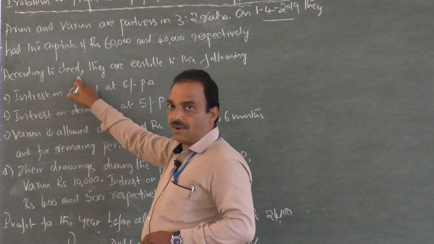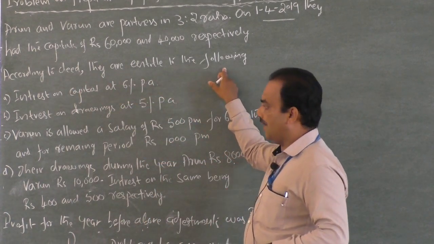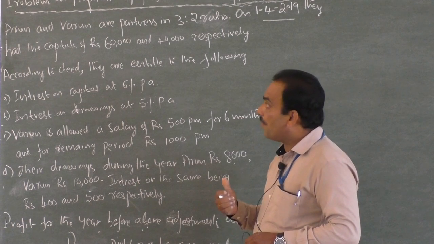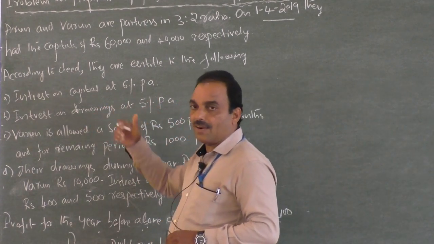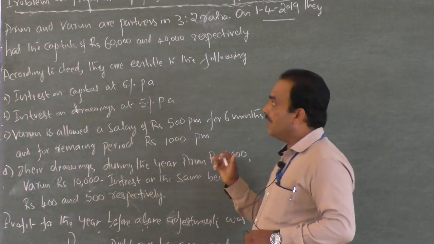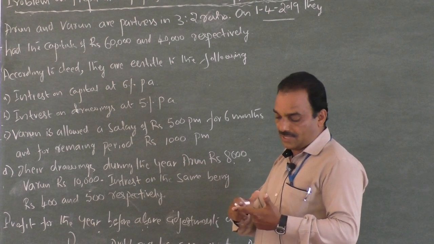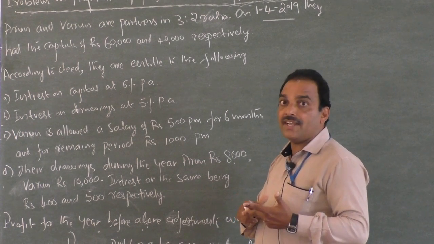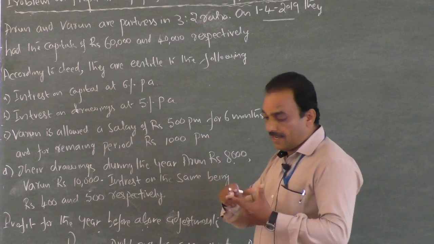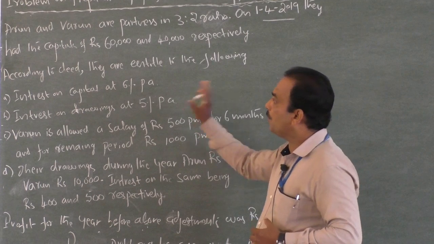According to the deed, according to their agreement which is in writing, they are entitled to the following. There is an agreement among them as below. Being accountants, we have to follow certain things while preparing the account. We follow, number one, the deed; second, accounting concepts and conventions; and third, the Indian Partnership Act. Keeping these three things in mind, I repeat, one accountancy rule, two the deed, third the Partnership Act, we have to prepare the account.